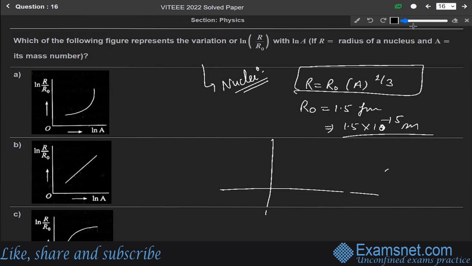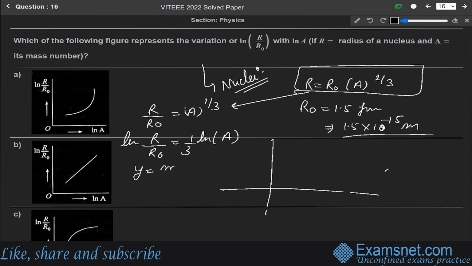If we take the log of this, we can write R over R naught is equal to A to the power 1 by 3. Now taking log on both sides, we can write log of R over R naught is equal to 1 by 3 log of A, the mass number. Comparing it with the equation of the straight line, y equals mx plus c, from here we get m, the slope, equals 1 by 3, and c equals 0.